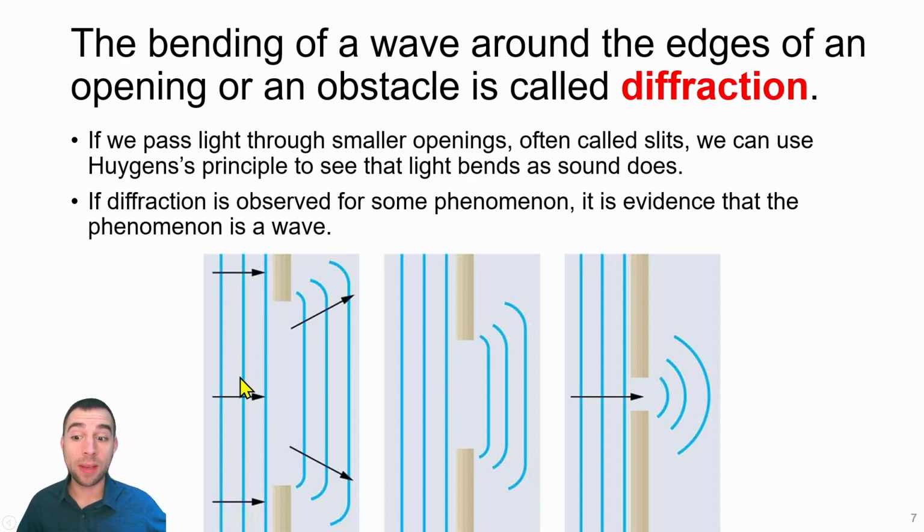On the left here we have light waves entering through a doorway, and we can see that there's a small amount of bending here. And as the opening gets smaller, the degree of bending, the diffraction, becomes more significant until we have a very small opening, and now the light waves bend and create these circular shapes rather than a straight path like you would have seen before that would have created a shadow. For example, here you can see light waves filling a room. There's a slight bend on the two edges, but mostly in the path where the light is traveling, it just travels in a straight line and lets light travel there.